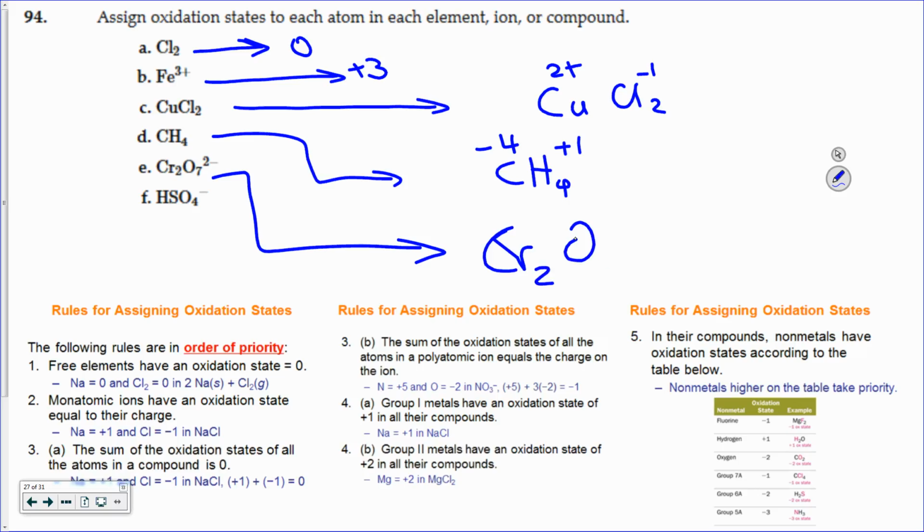Last one. Dichromate. Oxygen. The oxygen's -2, and it's a polyatomic ion with a 2- charge overall. So I've got 7 oxygens, 7 times a -2, plus 2 times something comes out to a -2. So what is the question mark on it? It's got to be +6. And this is the toxic form of chromium. Chromium +6 is the very bad form for you.